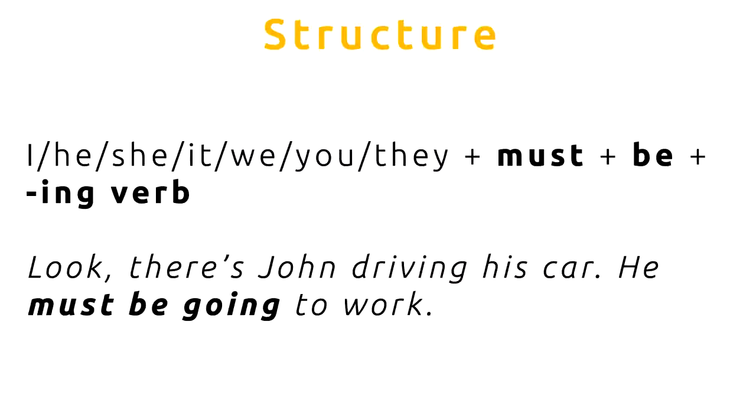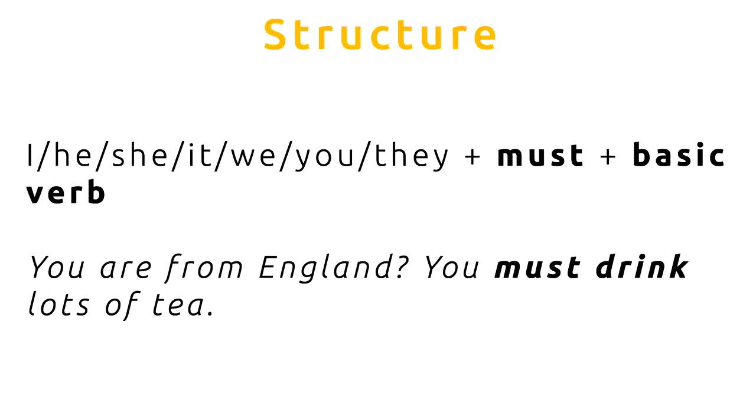Here is another structure for this grammar. We use a subject again, I, he, she, it, etc., plus must, plus be, plus an ing verb. For example, look, there's John driving his car. He must be going to work. And another very common structure is like this. The subject again, I, he, she, it, etc., plus must, plus a basic verb.